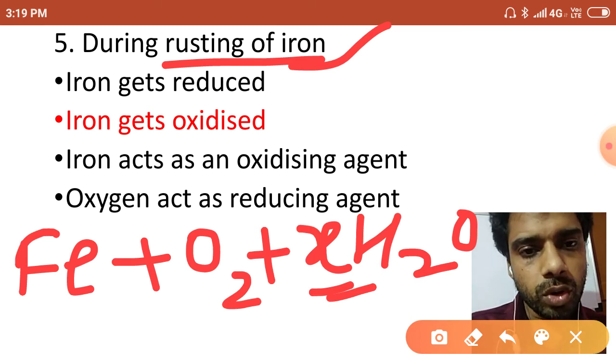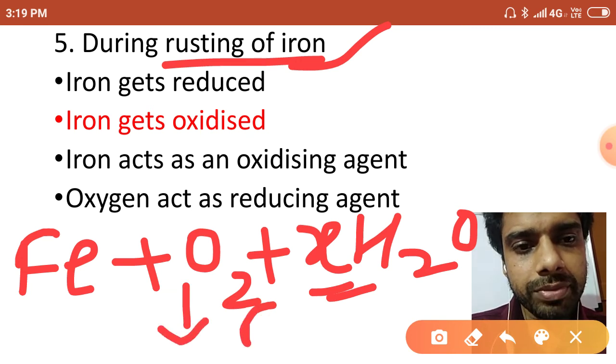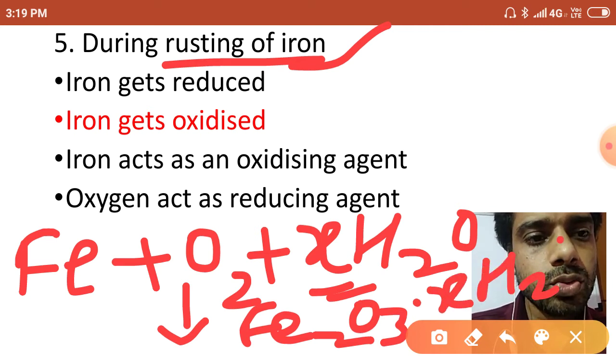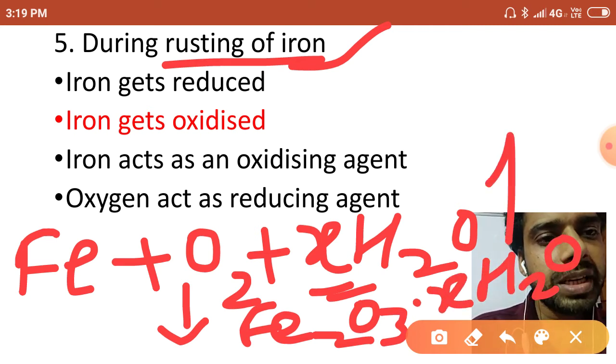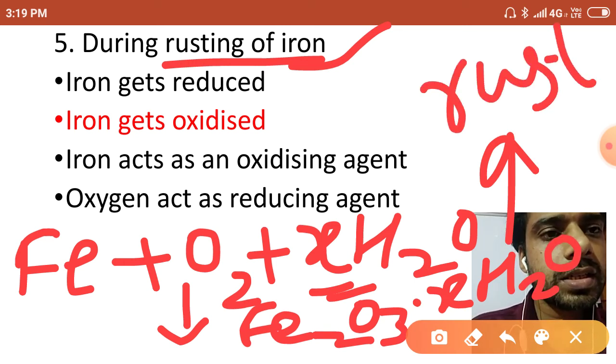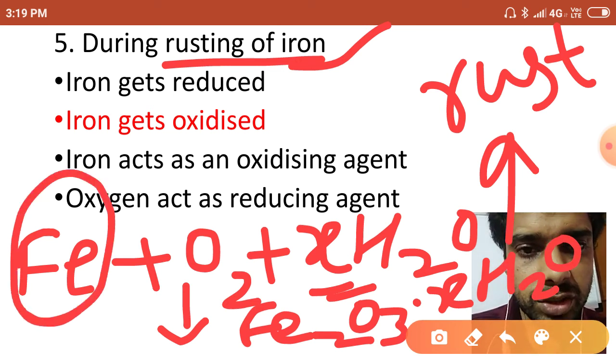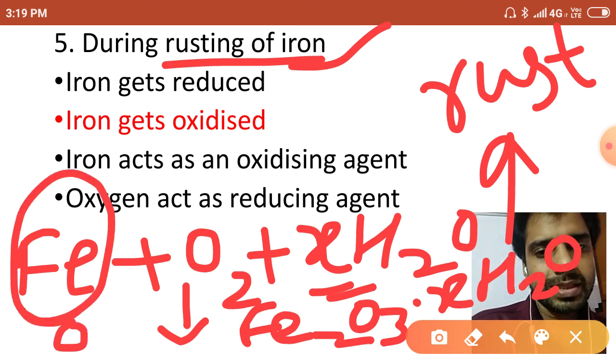Okay, now it can form Fe2O3·xH2O. This is chemically called rust. So in the rusting of iron, here you can see Fe is neutral, with zero charge.